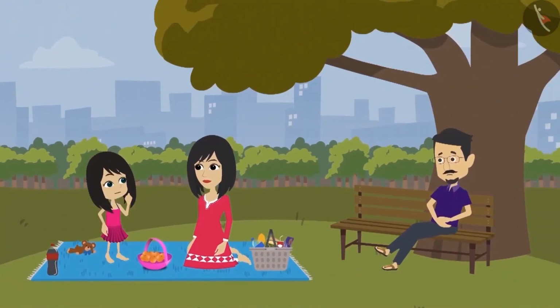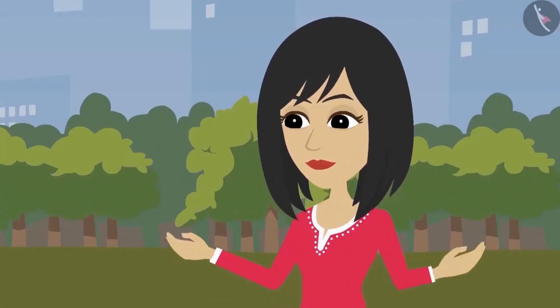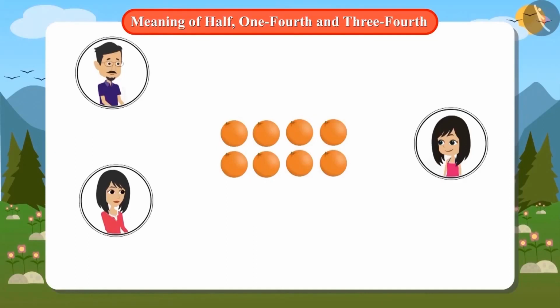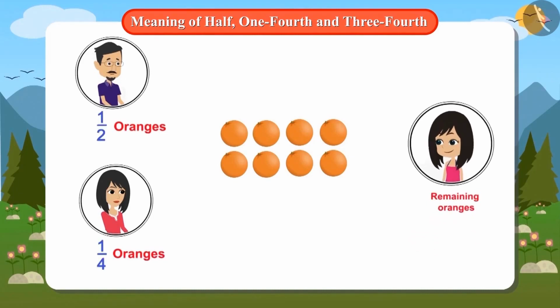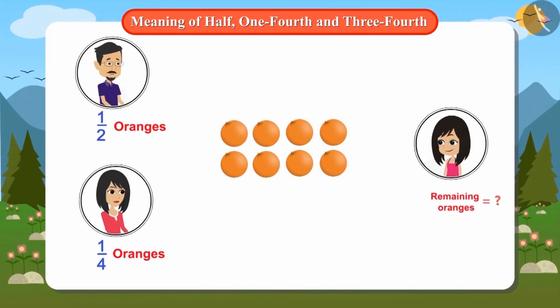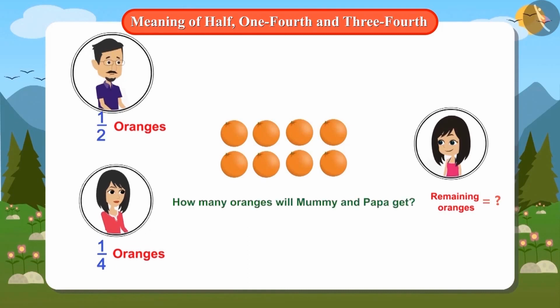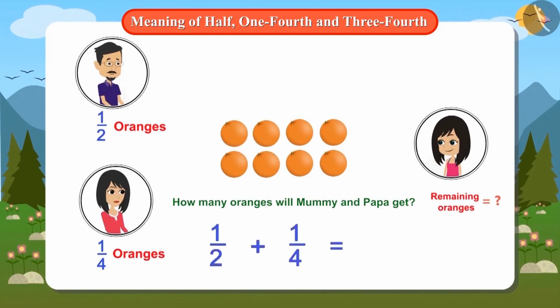Neha asks her mother. Mummy tells Neha that out of these oranges, she will give half of the oranges to Papa, keep 1/4 oranges with herself, and give the remaining oranges to Neha. Can you guess how many oranges will Neha get? To find out, we first have to find out how many oranges will Mummy and Papa get. That is, we have to add half and quarter of total oranges.